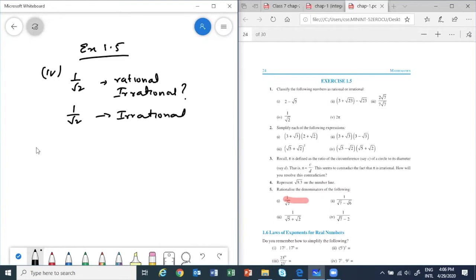Let's do the next one. Fifth. Again, we are multiplying. Pi is irrational. We already did this. We are multiplying one rational with an irrational, so it is going to be irrational. So hence 2 pi is irrational.